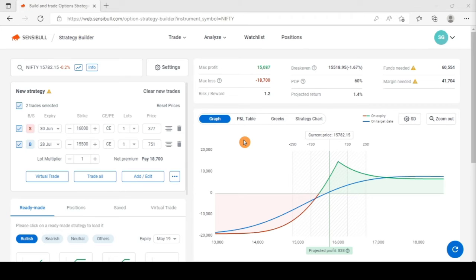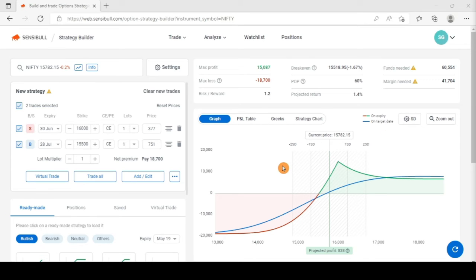Friends, as I mentioned, this is a calendar diagonal spread and the max loss is the premium that you pay. In this case, the max loss that you will lose is 18,700 if the market goes and expires below 15,500. And the max profit cannot be calculated because this is a calendar spread. It is difficult to predict the option premiums as the market will be volatile in coming days.